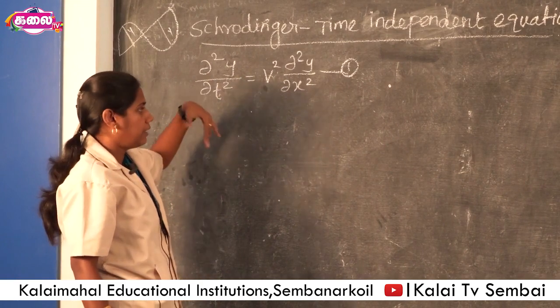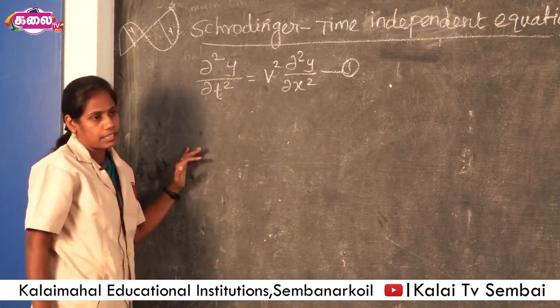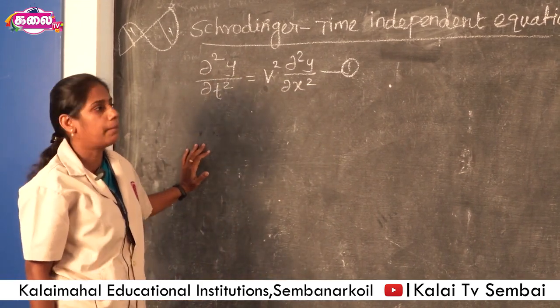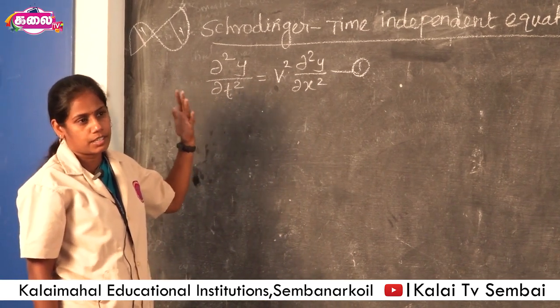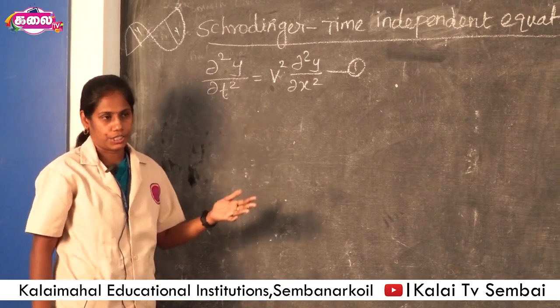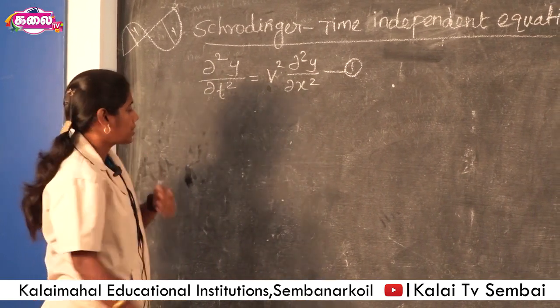Then this equation is written in quantum mechanics by considering a wave function. In our regular class, we studied waves and wave functions.